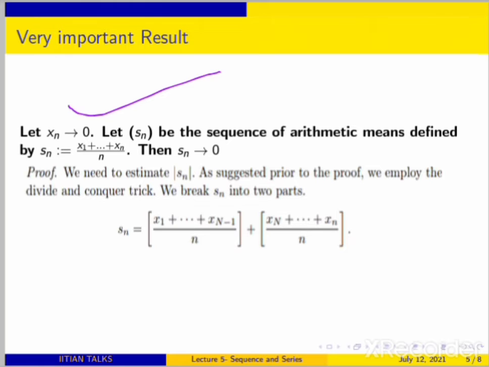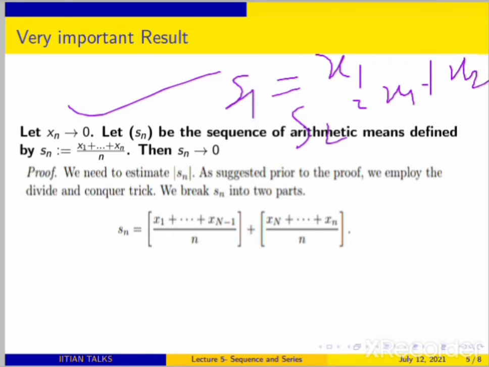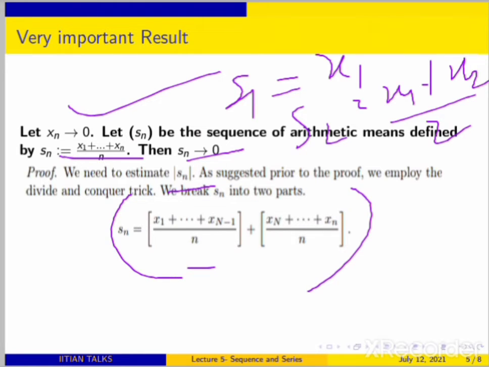Because you collect, suppose s1 is x1, s2 is x1 plus x2 by 2, so what is Sn? Sn you are defining like this. Sn is basically the average of the first n terms of the sequence, right? Then you are taking this Sn which converges to 0. How do we prove that? So for that you need to estimate mod Sn, right? So you are writing your Sn in this way. That is a very good way.